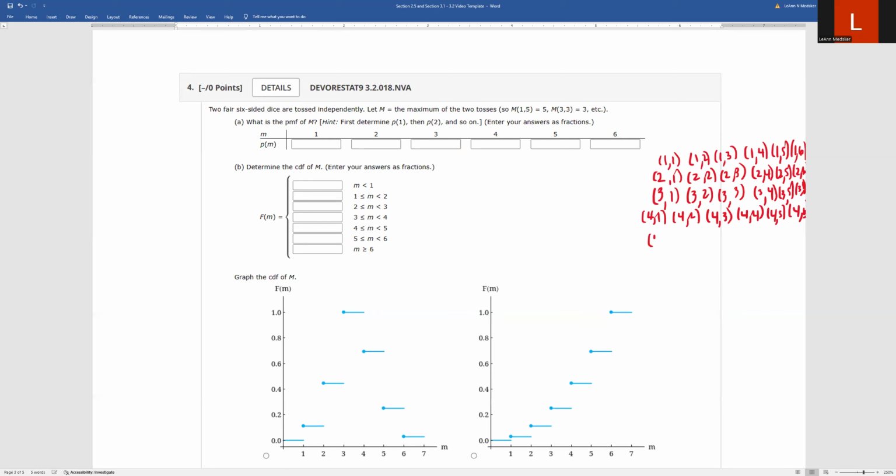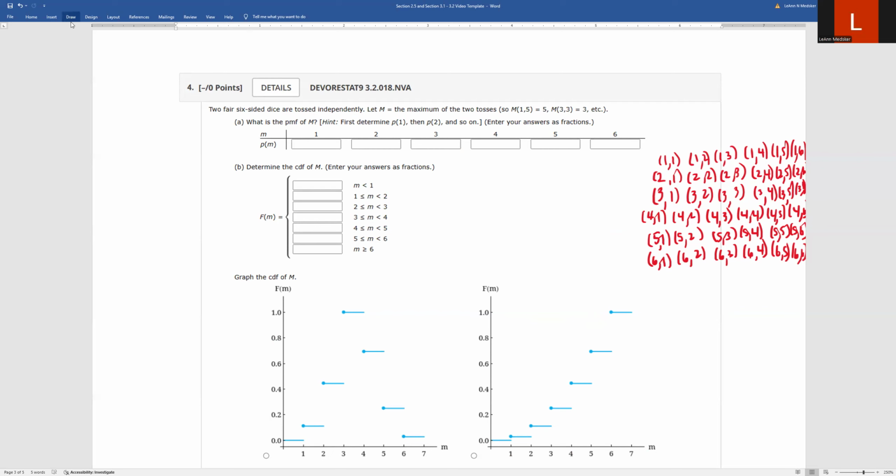Then we have 5, 1, 5, 2, 5, 3, 5, 4, 5, 5, 5, 6. And then the last row is 6, 1, 6, 2, 6, 3, 6, 4, 6, 5, and 6, 6. So that's 36 total outcomes of rolling 2 dice that are independent of each other. You just write down what you could have gotten for the number of dots on each side, or the number if it has numbers on it.